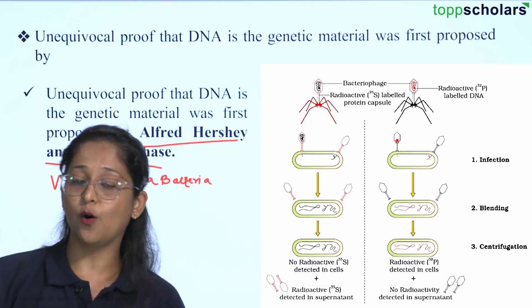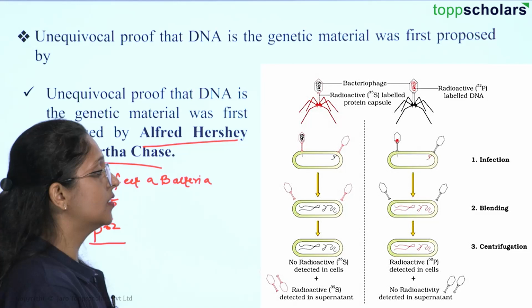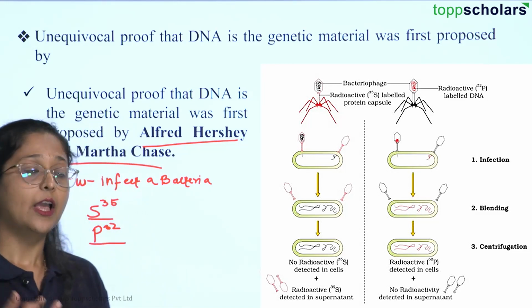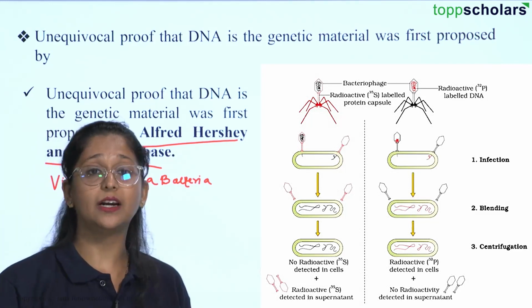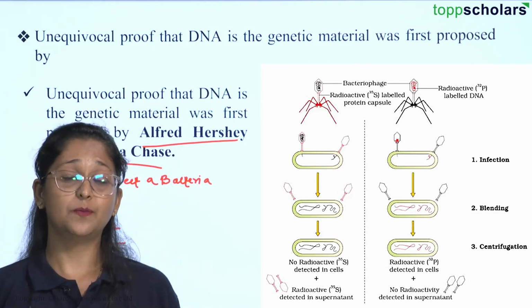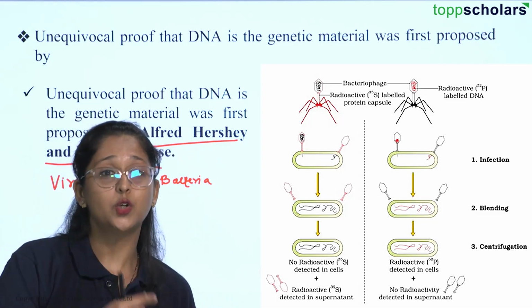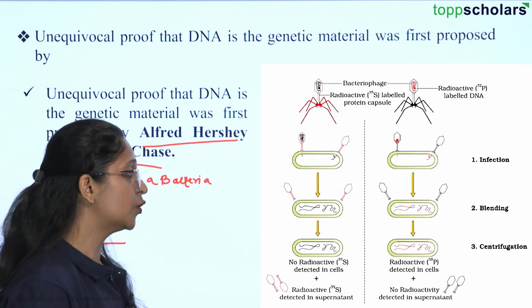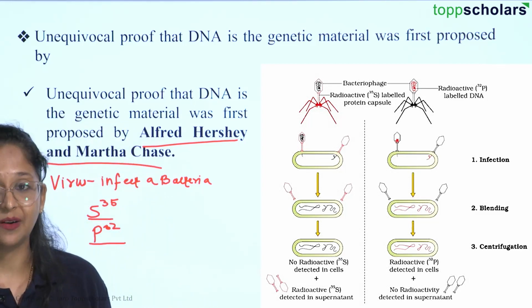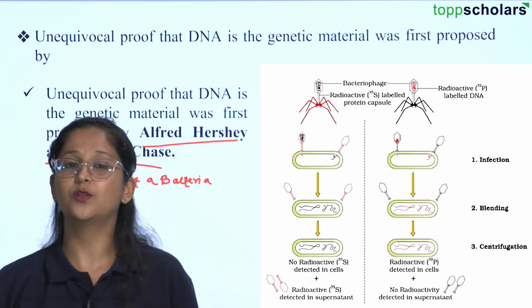Because in the pellet of the centrifugation product, you will get DNA. Whereas on the other side of the experiment, when the bacteriophage was blended, the genetic material contained P32. Phosphorus is present in the DNA of any genetic material, in the sugar-phosphate backbone. So that was observed in the sample. P32 was detected in the cell. So radioactivity was present in the pellet and not in the supernatant.